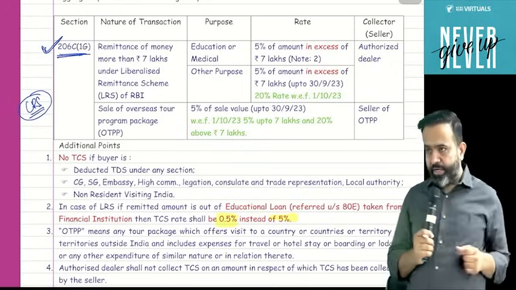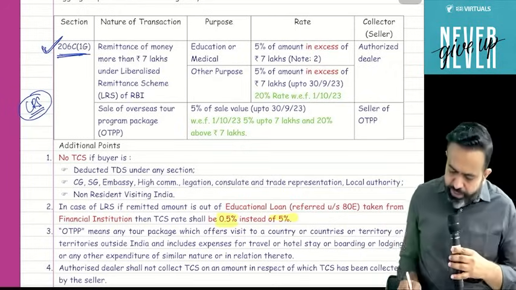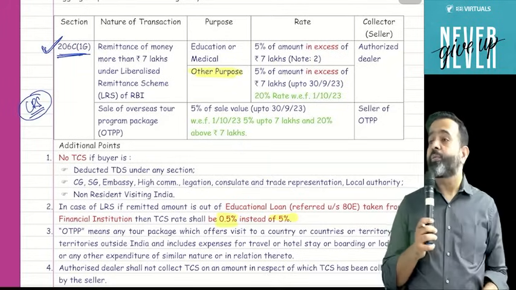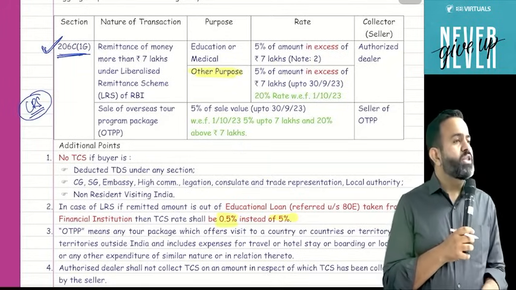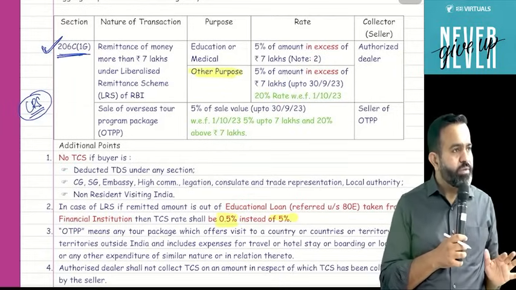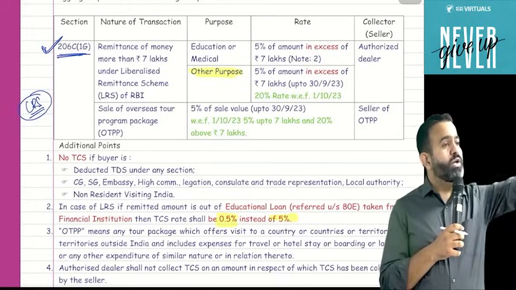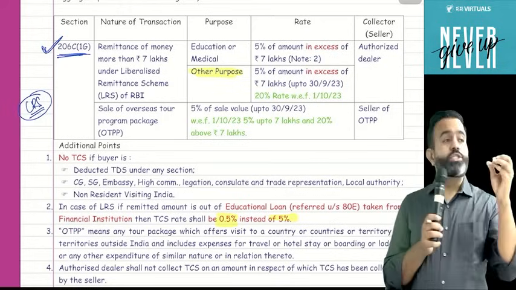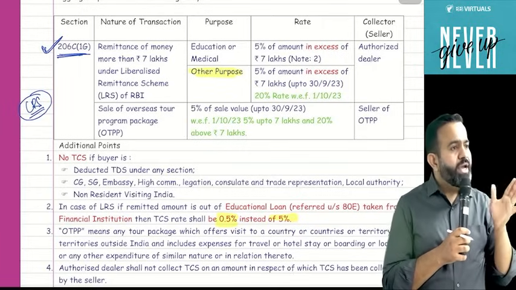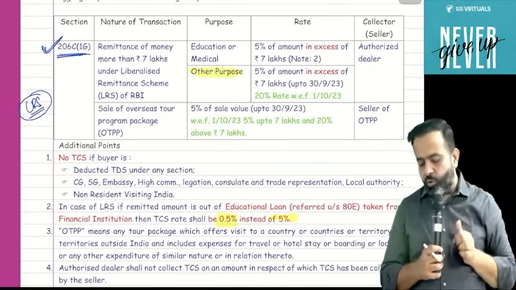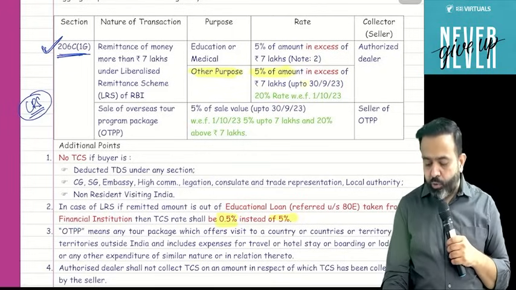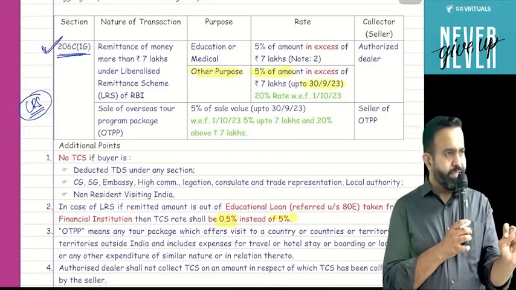Now one more point. Here it is an amendment. Try to understand. Suppose you are sending money outside India for any other purpose. Any other purpose means buying property in Dubai, or buying any other asset outside India, or starting an account outside India, or purchasing shares of Microsoft or Tesla, and for that purpose you are remitting money outside India. Then guys, here the TCS rate was 5% up to 30th September 2023.